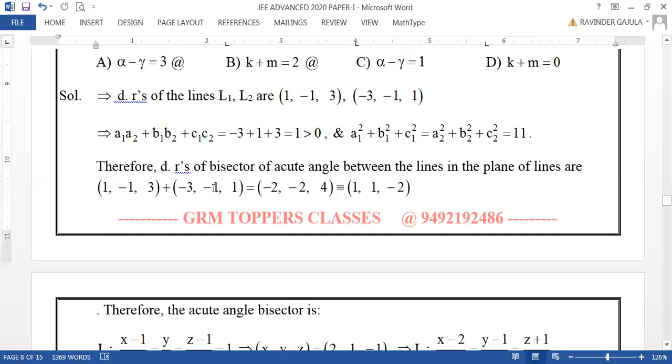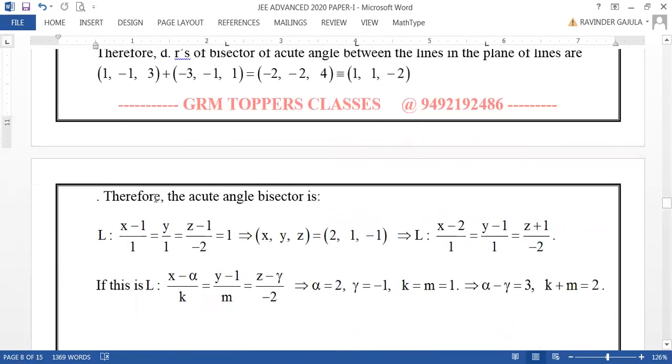Just adding these two, you will get the DRs of acute angle bisector, which are -2, 4. But you can cancel out the common factor, because any proportionality DRs can be taken, either multiplying by a common factor or dividing by a common factor. So cancelling minus 2, it is 1, 1, minus 2 are DRs of acute angle bisector.